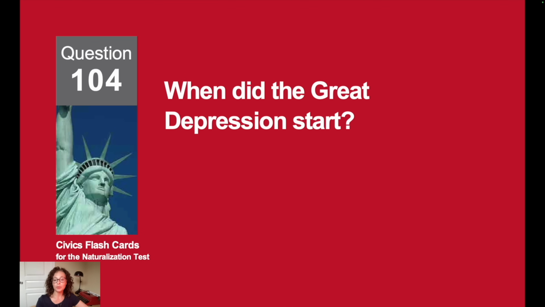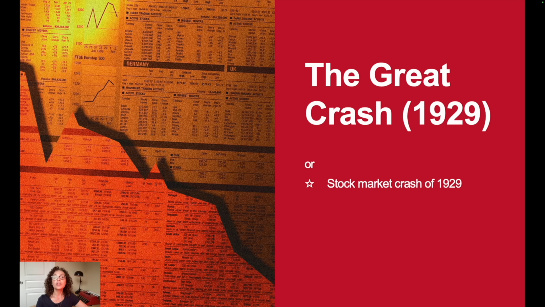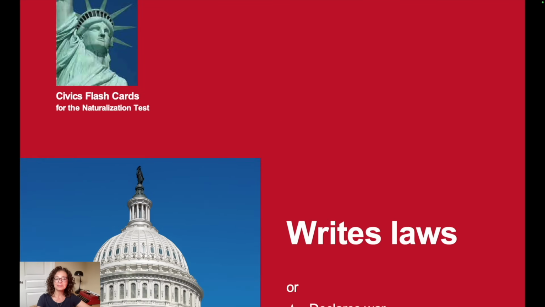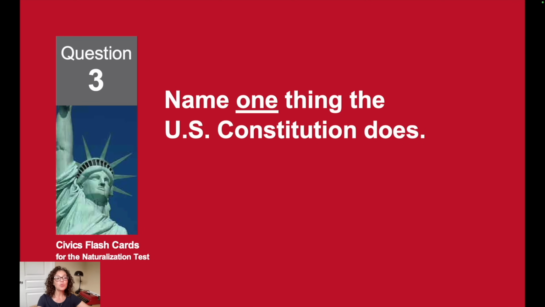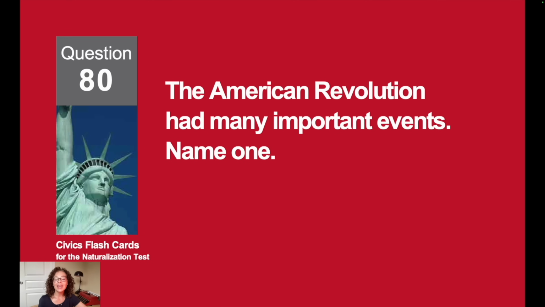When did the Great Depression start? During the Great Crash, 1929. Name one power of the U.S. Congress. Rights laws. Name one thing the U.S. Constitution does. Forms the government. The American Revolution had many important events. Name one.